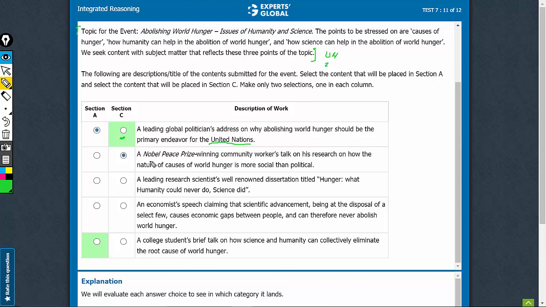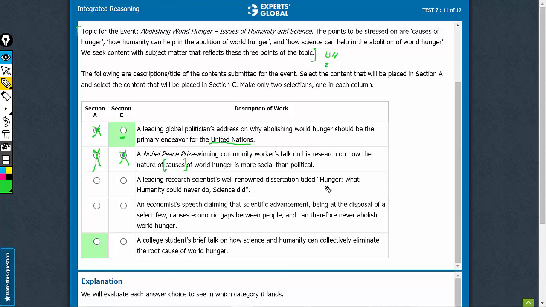Let's look at the other answer choices. I'm not selecting it right now. There may be a better answer choice. I'm just holding it for option C. But definitely this is not a good answer choice for option A. Look at option B now. Now this part largely talks about only the cause. It nowhere talks about how the hunger can be eliminated, and therefore this should go in section B. It's not a good choice for section A or section C.